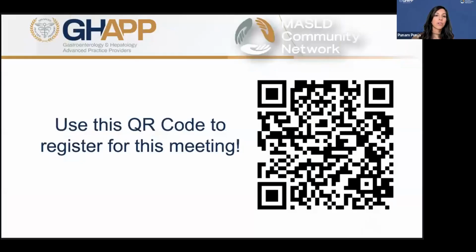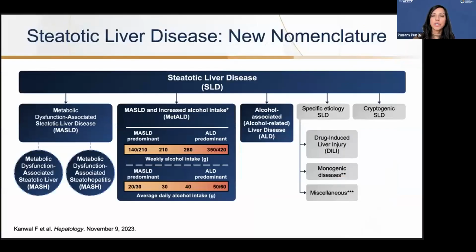And we'll start off by talking about the new name change. So fatty liver disease was replaced with steatotic liver disease. Steatosis just means fat buildup. In 2023, NAFLD was replaced with MASLD, which stands for metabolic dysfunction associated steatotic liver disease. And that can lead to MASH, which replaced NASH, which is metabolic dysfunction associated steatohepatitis.